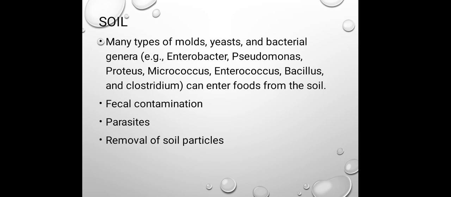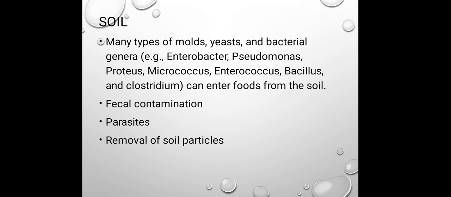Then the soil. Many types of molds, yeasts and bacterial genera can enter the food from the soil, including Enterobacter, Pseudomonas, Proteus, Micrococcus, Enterococcus, Bacillus and Clostridium, because all of these are soil bacteria that grow within the soil sample. So if soil particles mix with the food sample, along with those particles there is also entry of these microorganisms into the food.